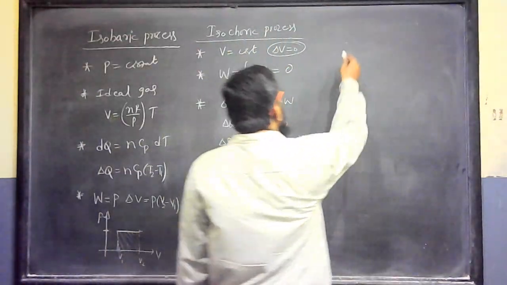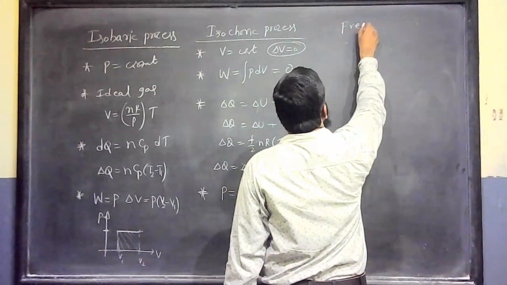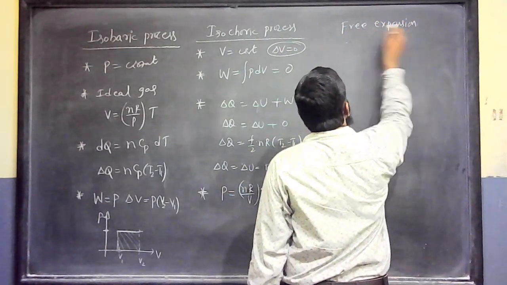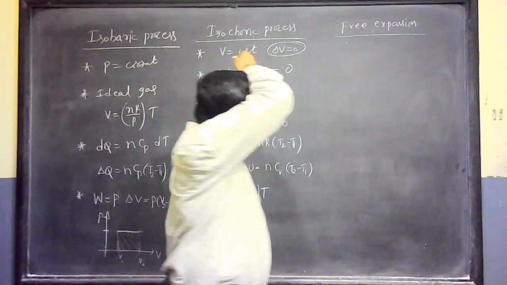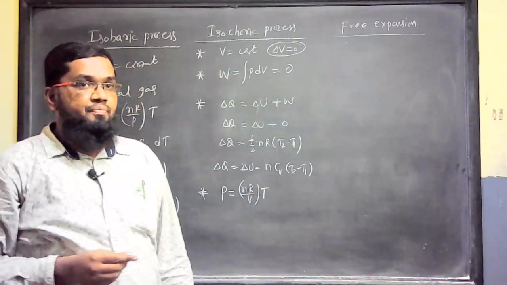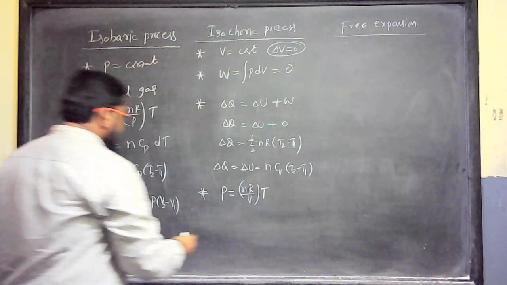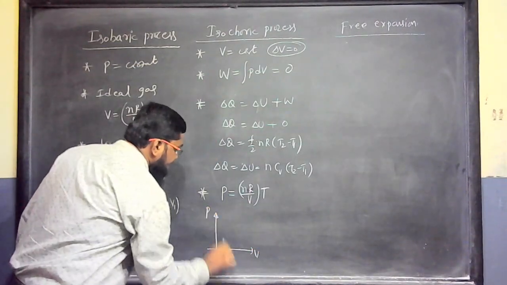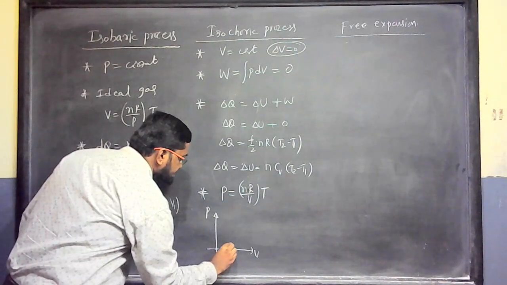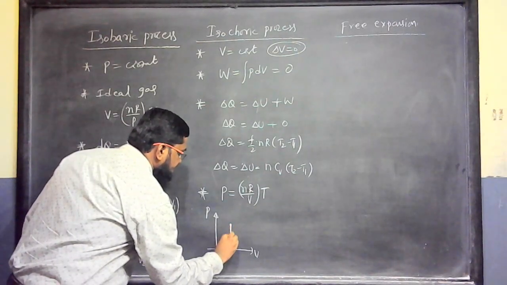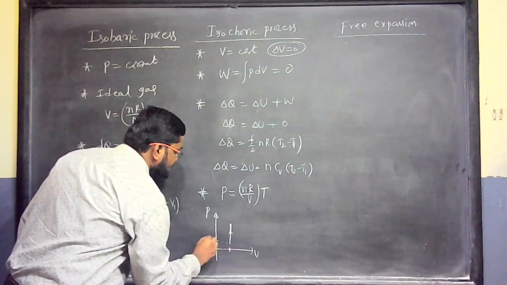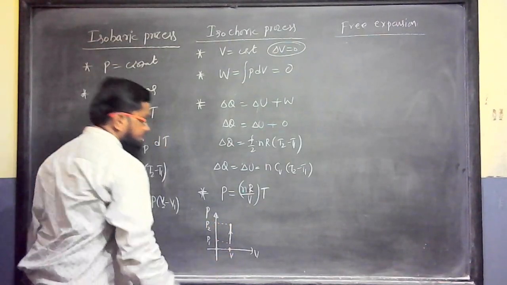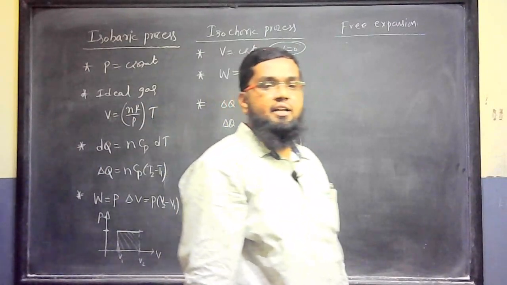Then there is one important process, free expansion, that is, expansion into vacuum. We can draw the PV diagram here, representing volume here and pressure here. Volume is fixed. That means pressure can be increased or decreased, pressure can go from P1 to P2, but the volume will be constant. So this is the indicator diagram.